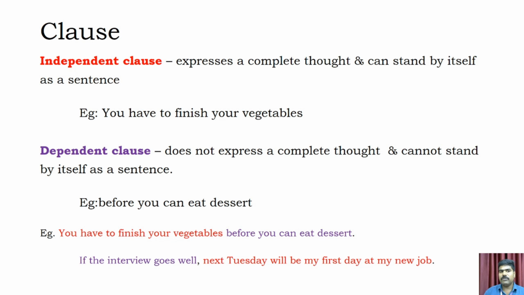Here is an example for independent and dependent clause: you have to finish your vegetables before you can eat dessert. You have to finish your vegetables is the independent clause. Before you can eat dessert is the dependent clause. The second part of the sentence depends on the first part, so it is called a dependent clause. Next example: if the interview goes well, next Thursday will be my first day at my new job. The first part is a dependent clause and the second part is an independent clause.